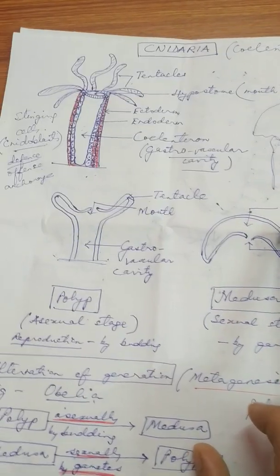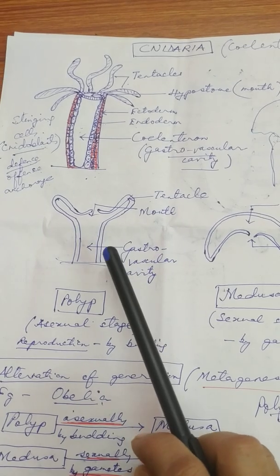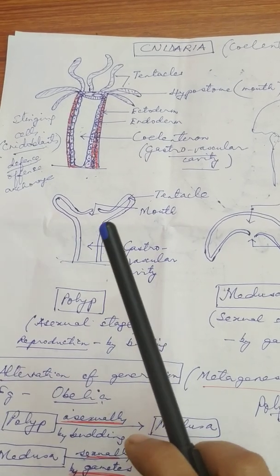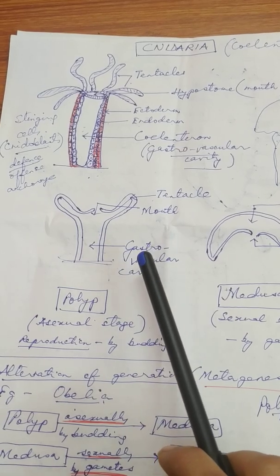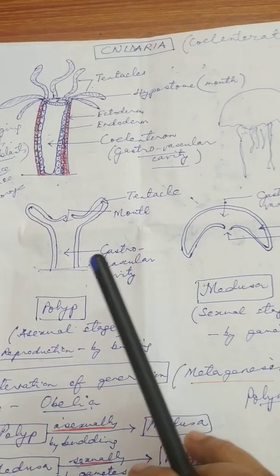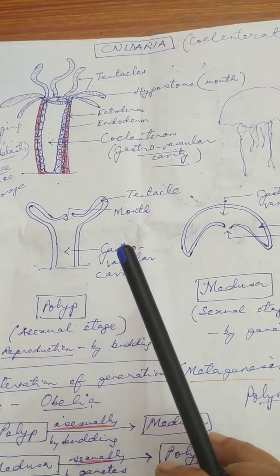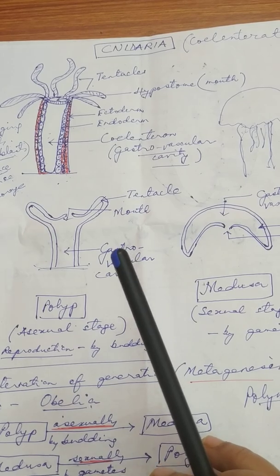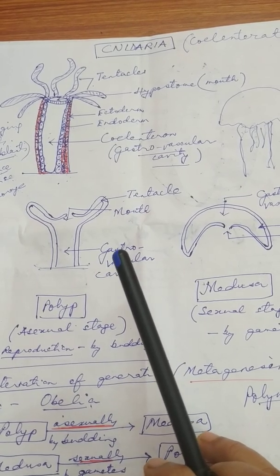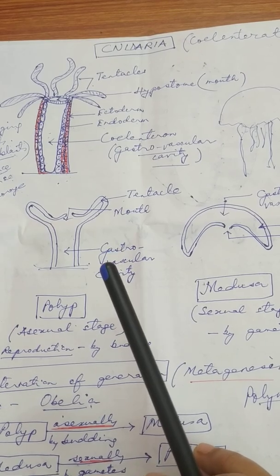Then after that, I have also explained that digestion in the cnidarian animals is both extracellular digestion as well as intracellular digestion. Now what is the meaning of extracellular digestion? When digestion takes place outside the cells, it is called extracellular digestion.